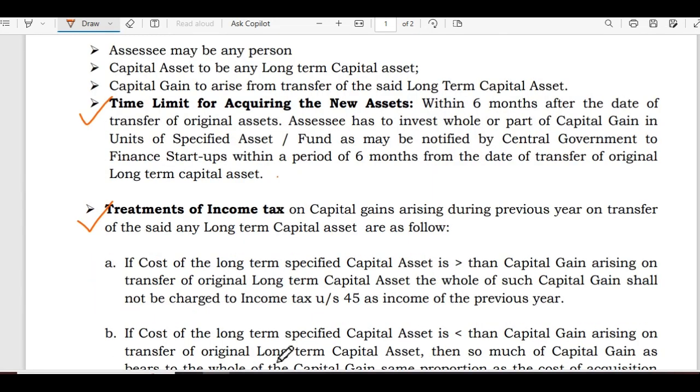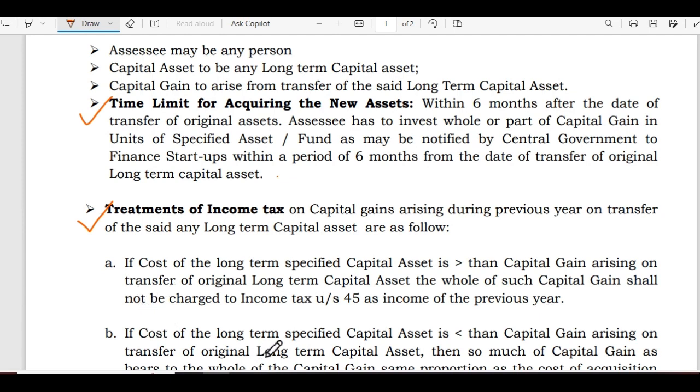Treatment of income tax on capital gains arising during previous year on transfer of said long-term capital assets is as follows. If the cost of long-term specified capital asset is greater than capital gain arising on transfer of the original long-term capital asset, the whole of such capital gain shall not be charged to income tax under section 45 of Income Tax Act of the previous year.